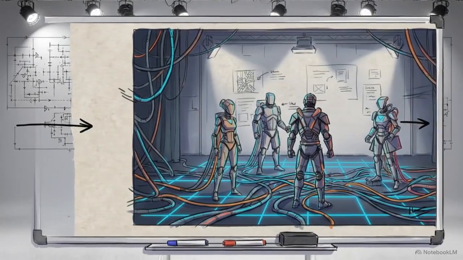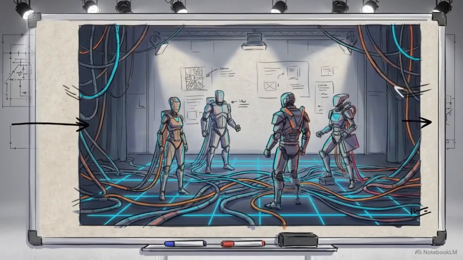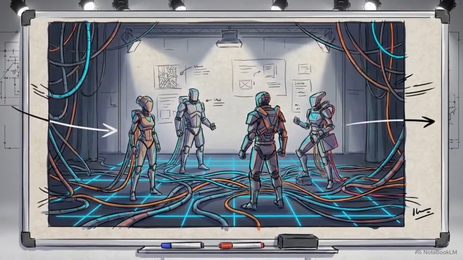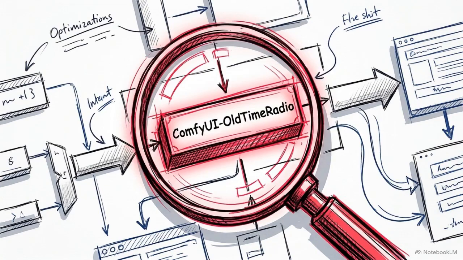Look at what happens when we feed a standard Shakespeare play into the current pipeline. It immediately mutates into a neon-drenched cybernetic dystopia. The core generation system automatically forced specialized sci-fi aesthetics onto completely neutral input text. The root cause of this failure sits deep within the logic of the current ComfyUI old-time radio execution pipeline.